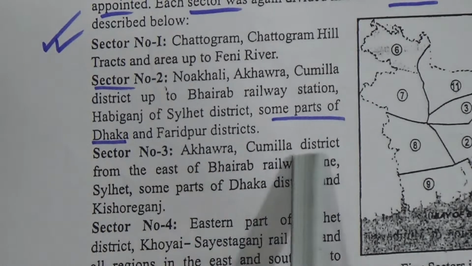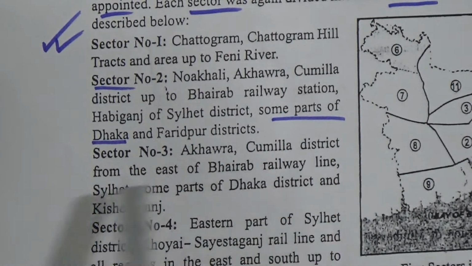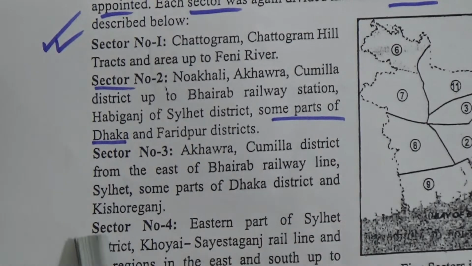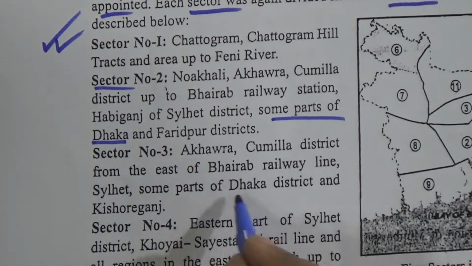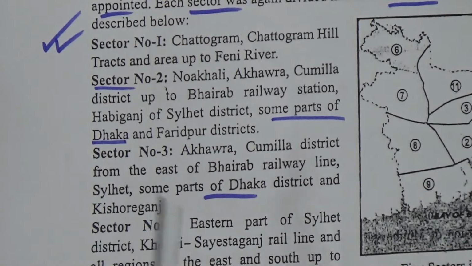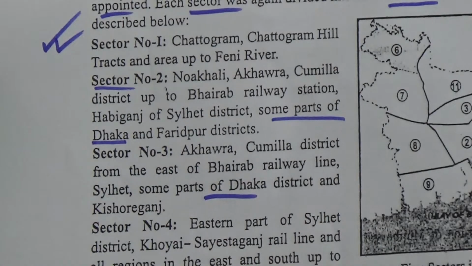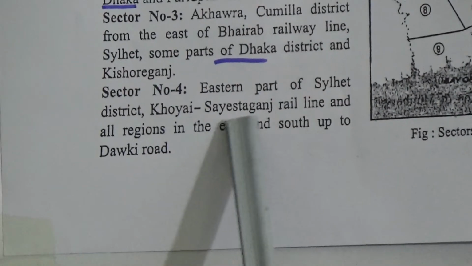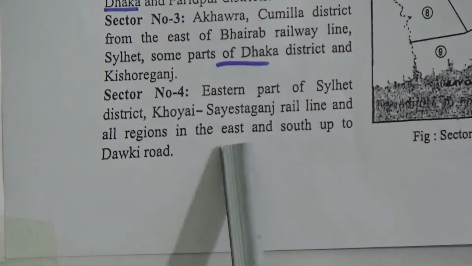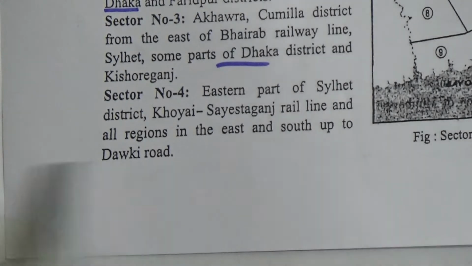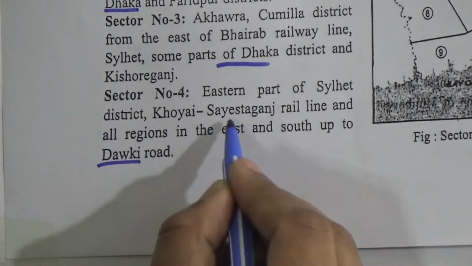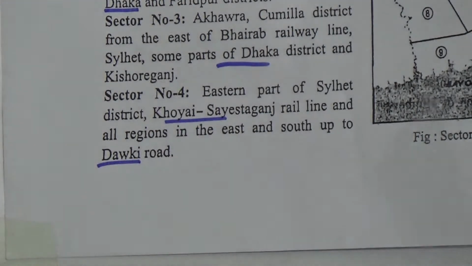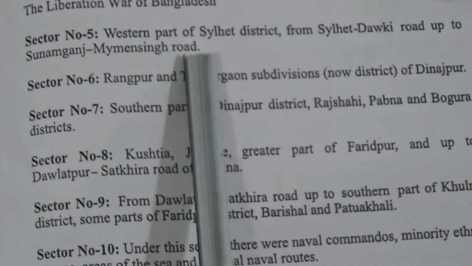Sector 3: Akhaura, Cumilla district from the Bhairab railway line, Sylhet, some parts of Dhaka city and Kishoreganj. In sector 3 also, some parts are from Dhaka district. Then sector 4: the eastern part of Sylhet district, the Khwai-Shaistaganj rail line, and all regions in the east and south up to the Dauki road. Then sector 5: the western part of Sylhet district from the Sylhet-Dauki road up to the Sunamganj-Mymensingh road.